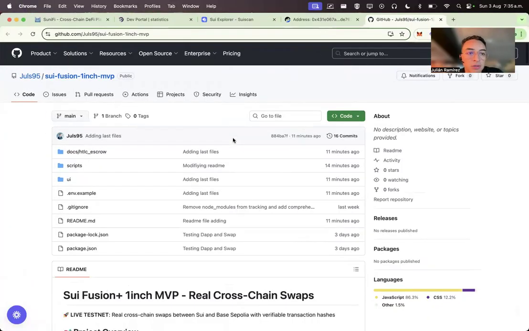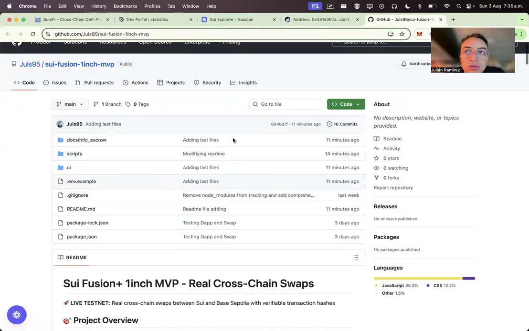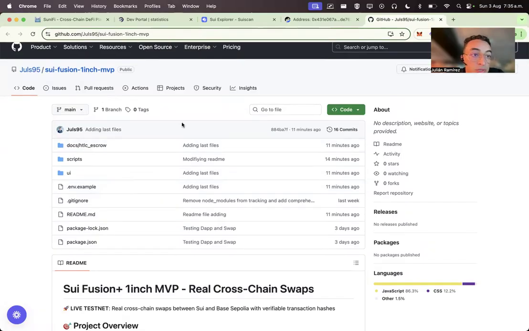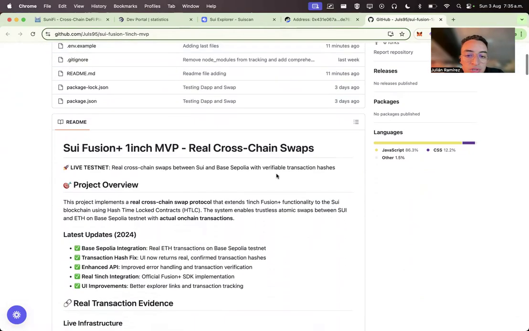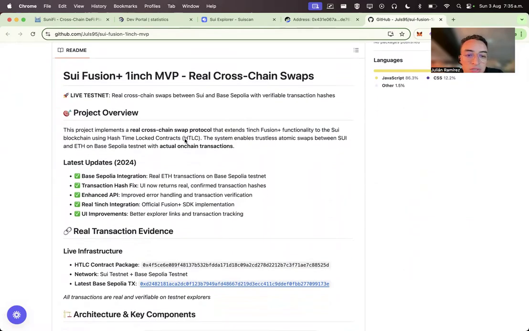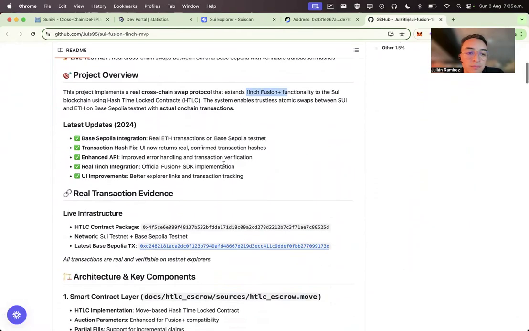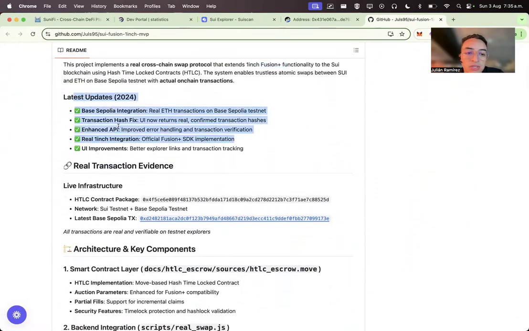All right, so I'm gonna share with you my project, SUI Fusion, named SuniFi. This is a real cross-chain swap using HTLC, the 1inch Fusion+ functionality, and Base Sepolia to see the transaction. So these are the updates that I currently have in the project.